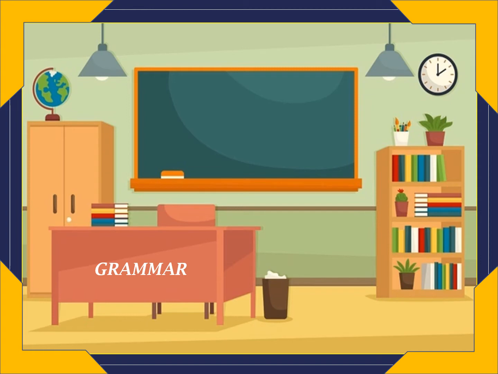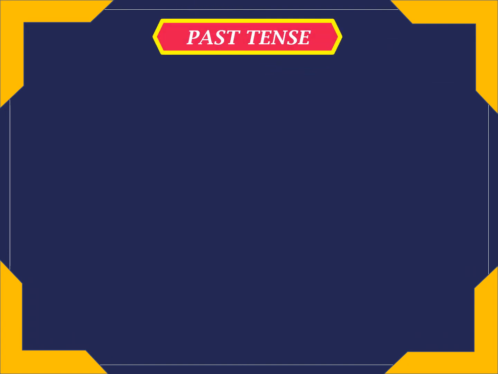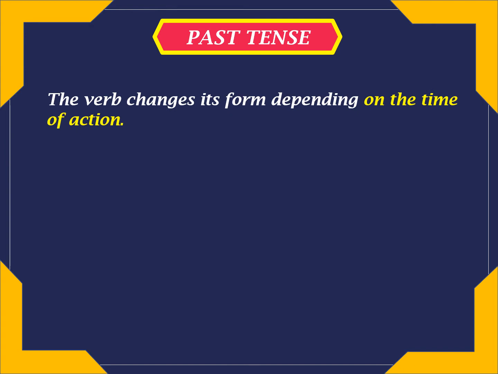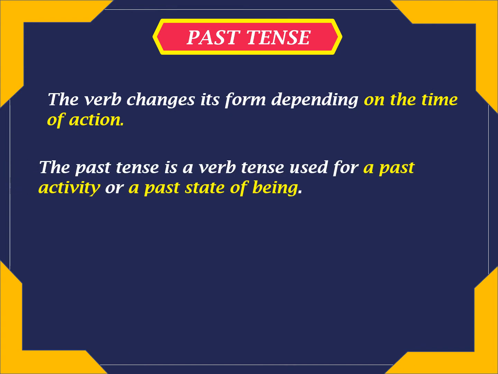Let's learn today past tense. Let's see the definition of past tense. The verb changes its form depending on the time of action. The past tense is a verb tense used for a past activity or a past state of being.